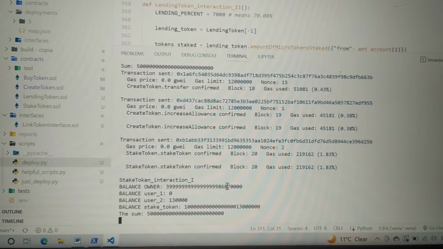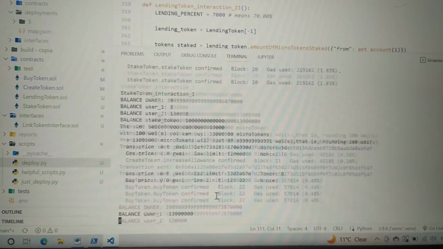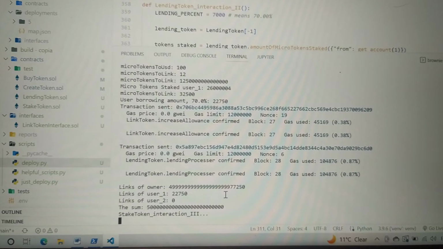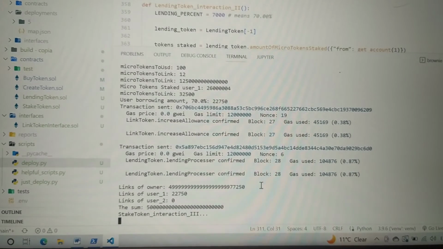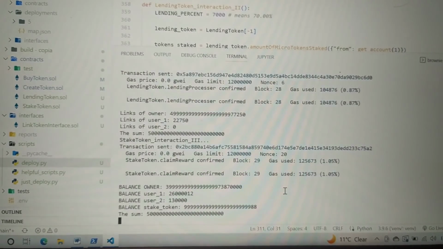So a user here has staked a lot of tokens in the contract, and for this reason has 0 in the balance because he has staked. And then we are suddenly in the part of testing the lending and borrowing. This happens too fast.